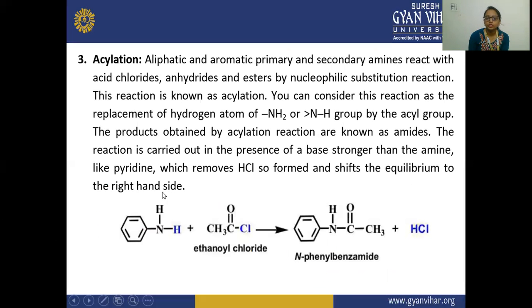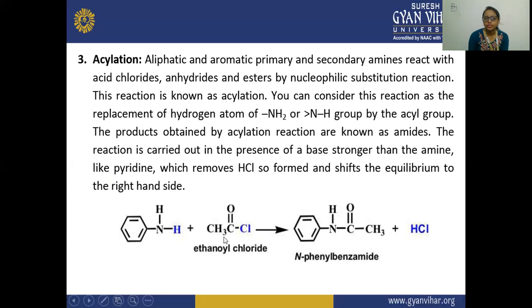Next is acylation. So in acylation, the aliphatic and the aromatic primary and secondary amines will react with acid chloride, anhydride and esters by the nucleophilic substitution reaction. Here, the nucleophile will react with this amine, and there will be a substitution in this reaction, and this reaction is known as acylation.